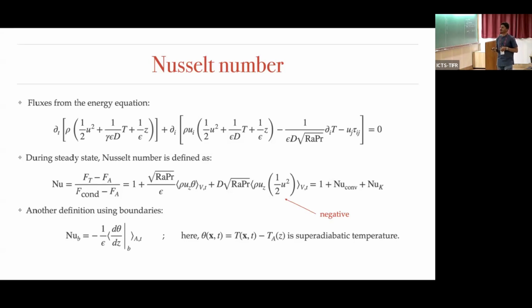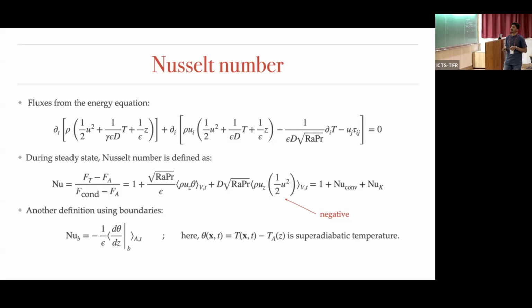This term is the convective term, and this term is the kinetic term. I have written it as 1 plus Nu convective plus Nu kinetic, and this kinetic term is negative because of the asymmetry.